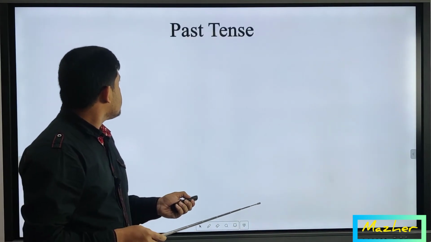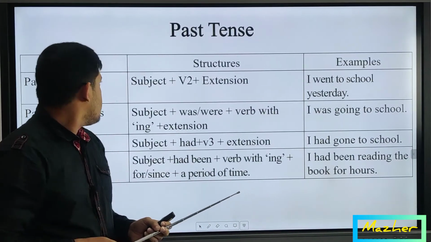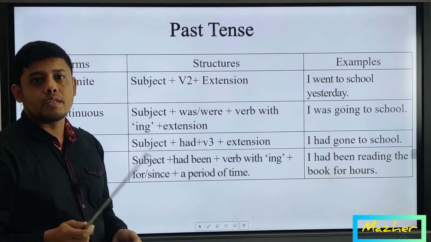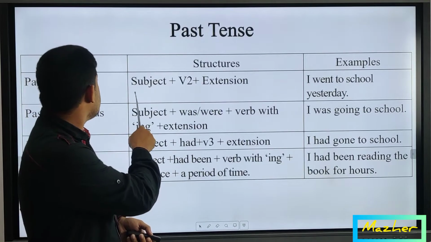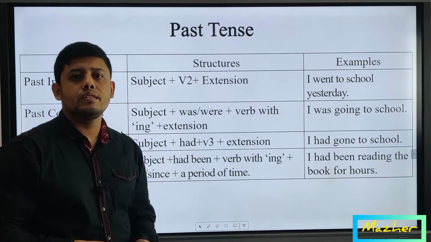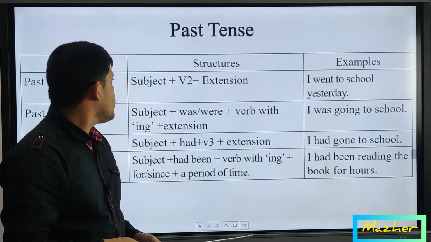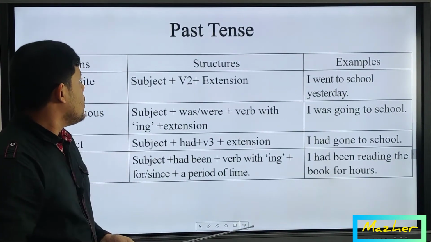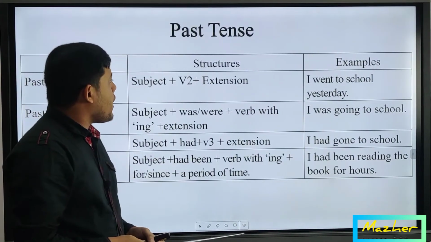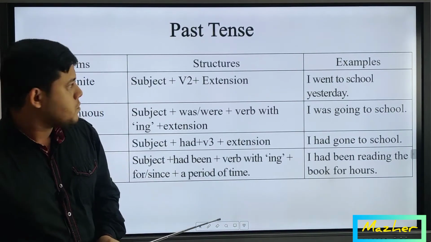So next one, past tense. There are four kinds of past tense: past indefinite, past continuous, past perfect, and past perfect continuous. The structure of past indefinite is subject plus verb 2. Verb 2 means past form of the main verb, and extension. Extension means object plus rest of the verb. And the example is "I went to school yesterday."